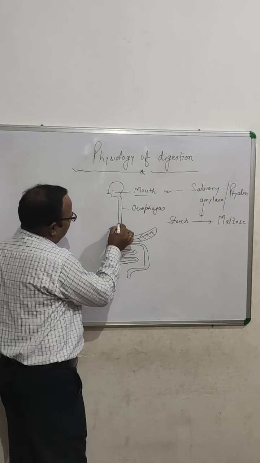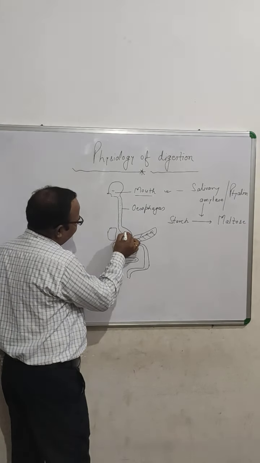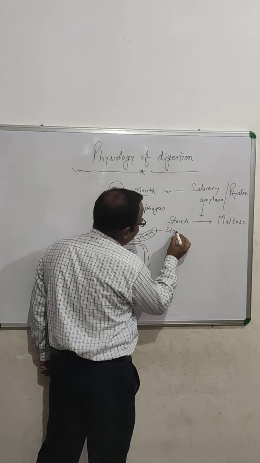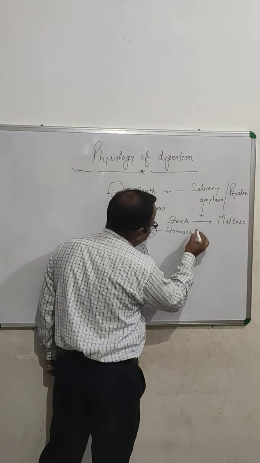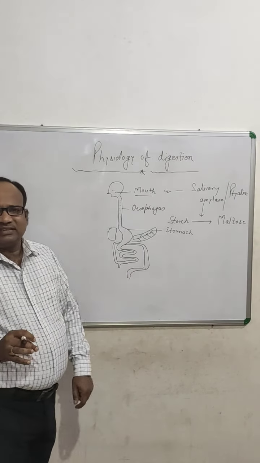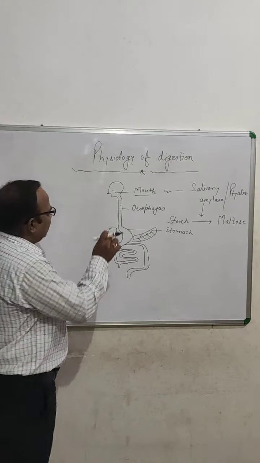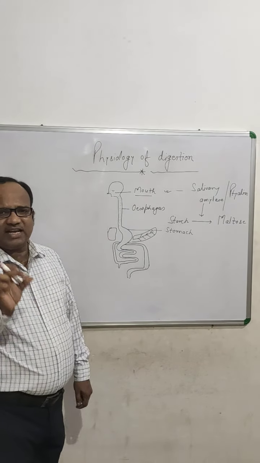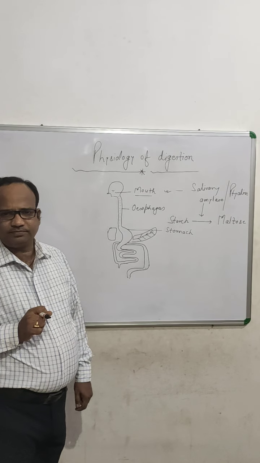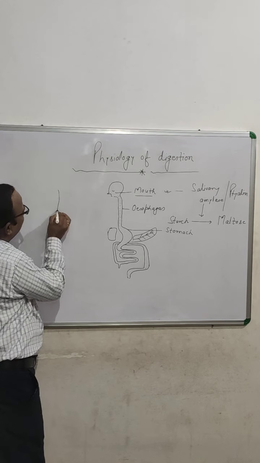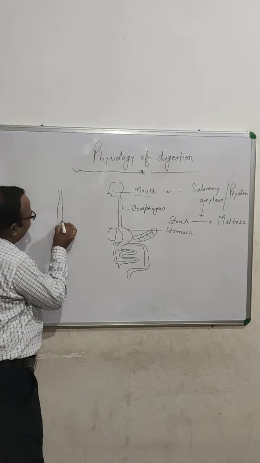Now the food is going to enter in this sac-like structure, that is the stomach. Before entering the stomach, the food travels in this esophagus in a valve-like manner. That means it travels in this way. The esophagus is like this.